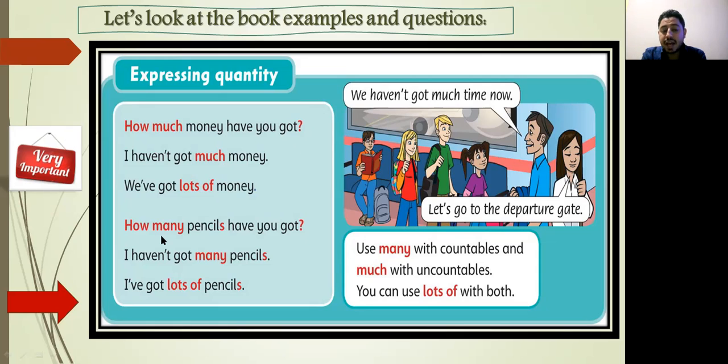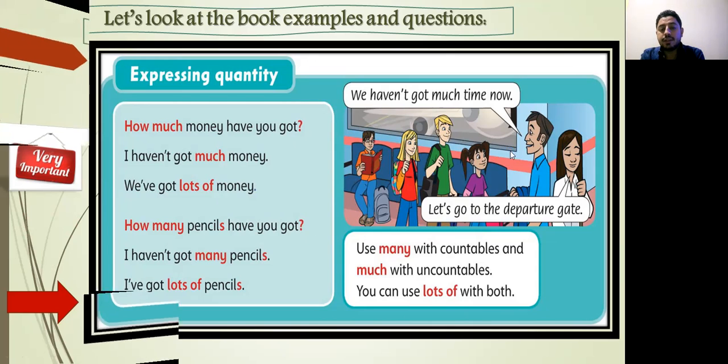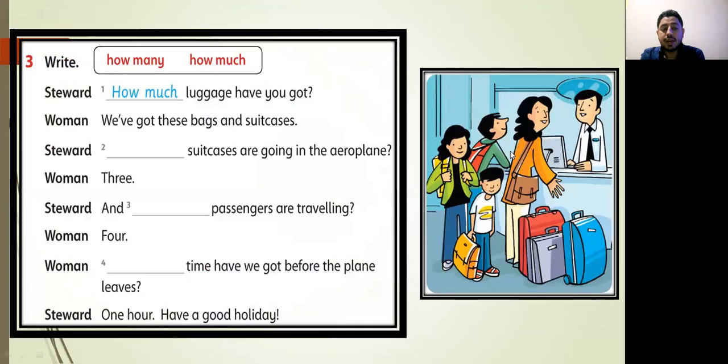How many pencils have you got? I haven't got many pencils, or I have got lots of pencils. Use many with countables and much with uncountables. You can use lots of with both. Okay, let's move to the exercise of the book.